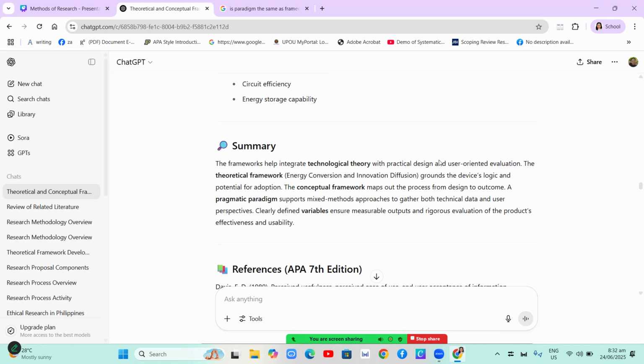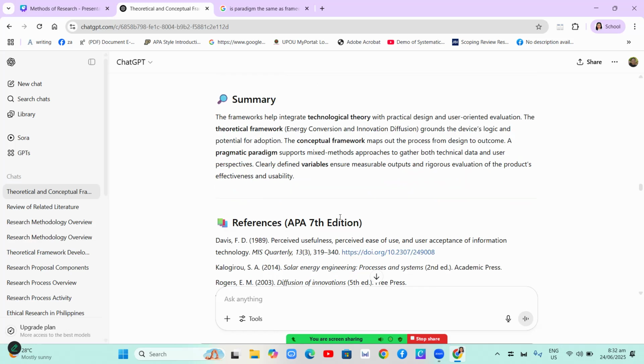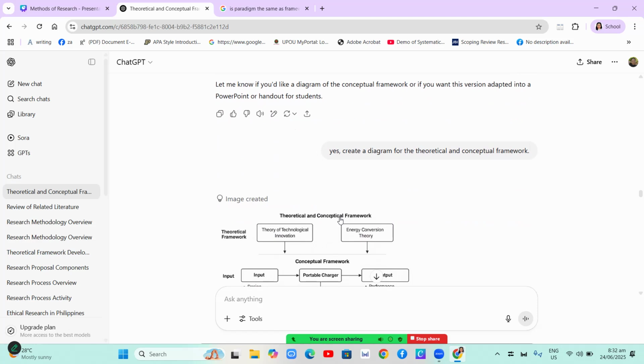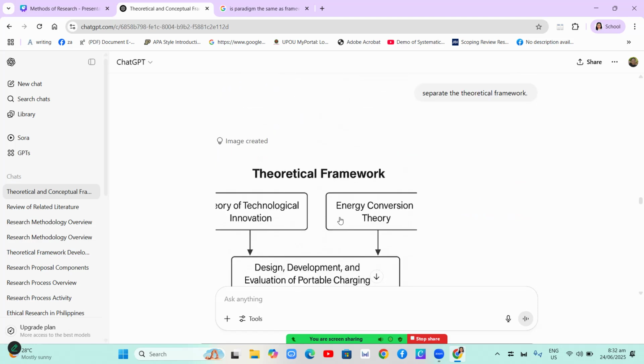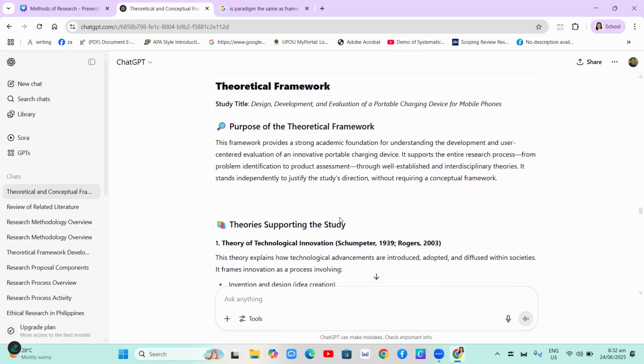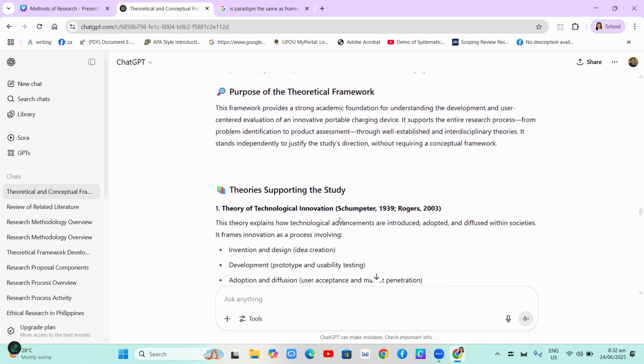Okay, so you will not include the summary in your output. So these are the references for this discussion. Thank you so much. And we will have the paradigm. So this is the theoretical framework for the study.